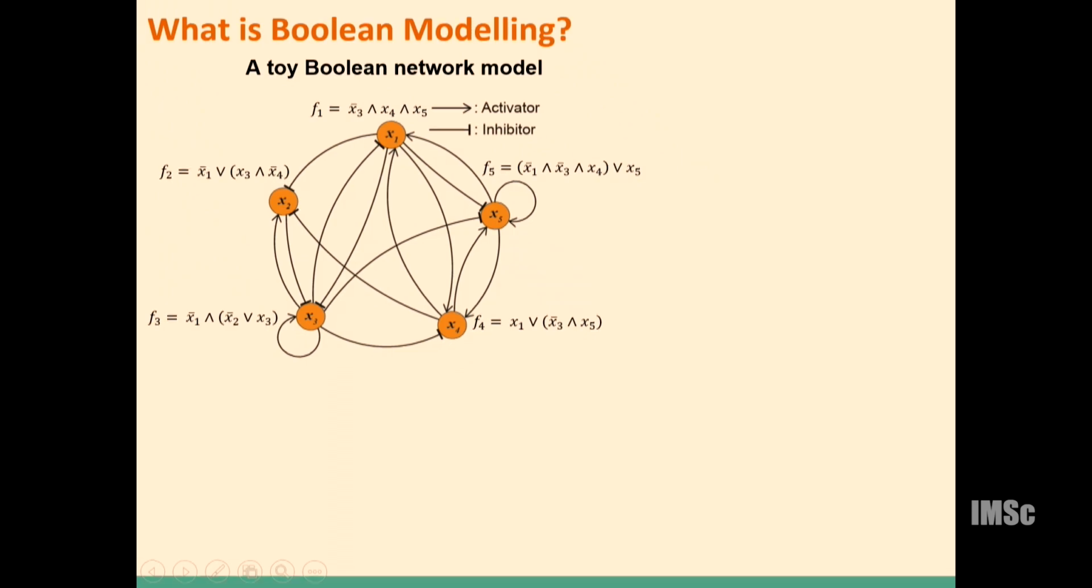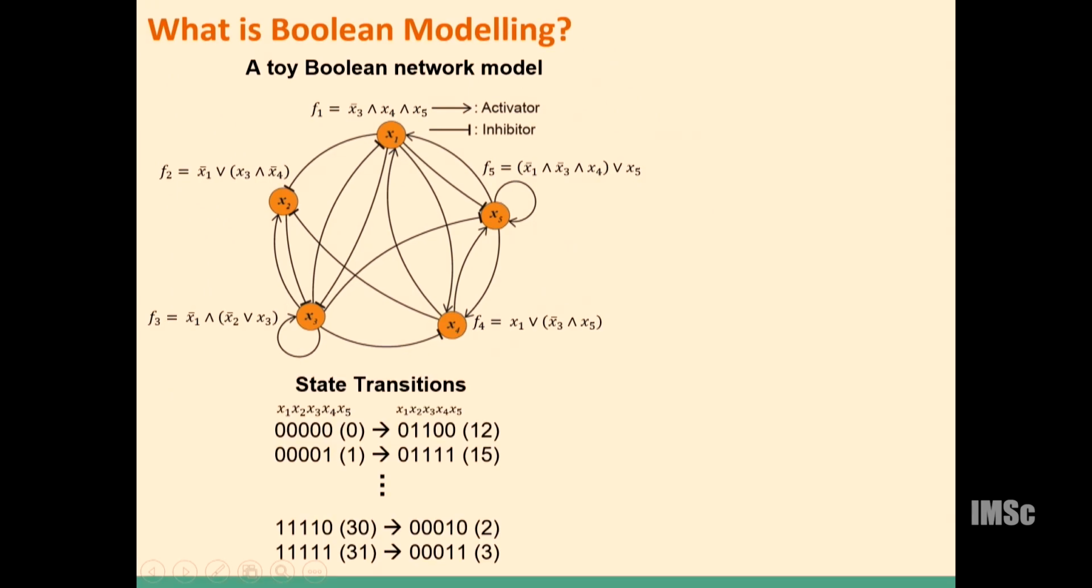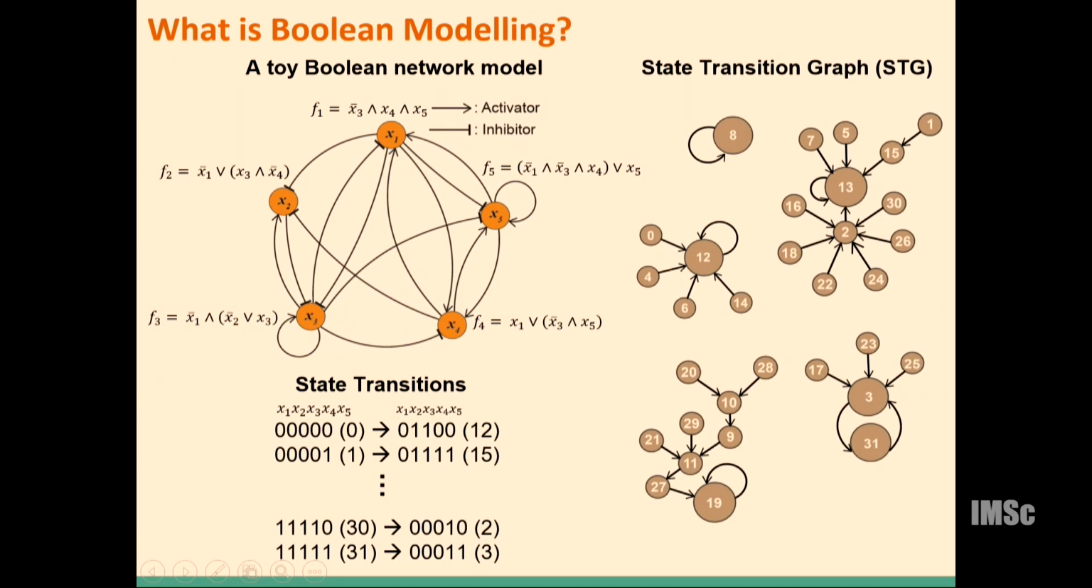And we can assign a Boolean function at each node that governs the dynamics of the network state. For any n-node network, we have 2 to the power n possible states, and those functions determine what the next network state is going to be for a given initial state. And these state transitions can be mapped into a graph that is called the state transition graph.